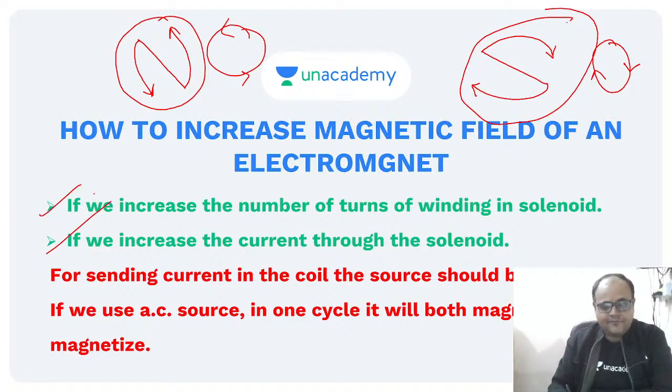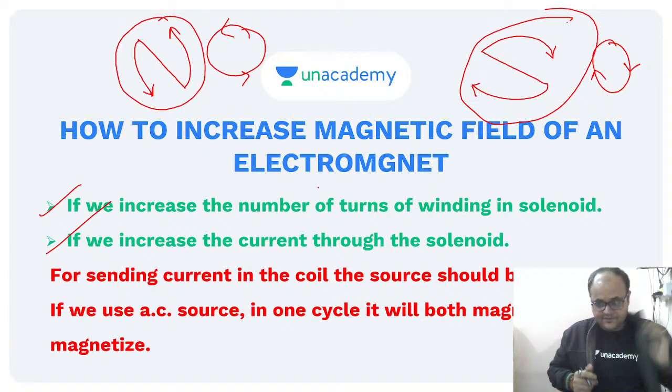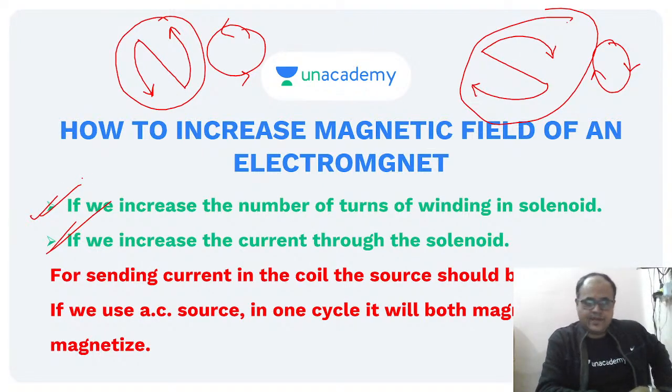I've told you earlier also, if I wish to increase the magnetic field, what I need to do is... Today we have a plus class. Any of you will be there in the class? Yes, Akash. We'll be starting with reflection. It's going to be a very good class today. I'll tell you a very interesting story about reflection as well in the class. This is how we can increase. I've already told you that in order to increase, you can either increase the current or you can increase the number of turns in the solenoid. Both ways, it's going to increase, right?